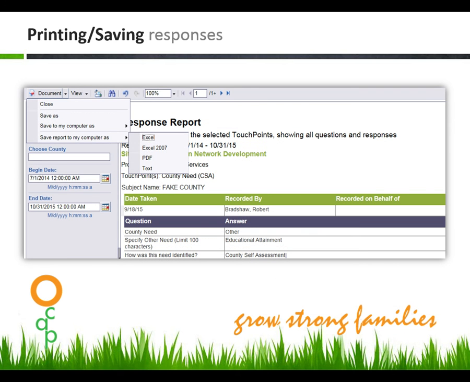Printing and saving responses. Once you've answered all the prompts, your report will open. You can view, print, and save any report. You also have the option to save a report as an Excel, PDF, or text file. To do so, simply click the Document button at the top left of the screen, choose Save to My Computer As, then choose your preferred format. You can download a more detailed set of instructions on OCAP's extranet.